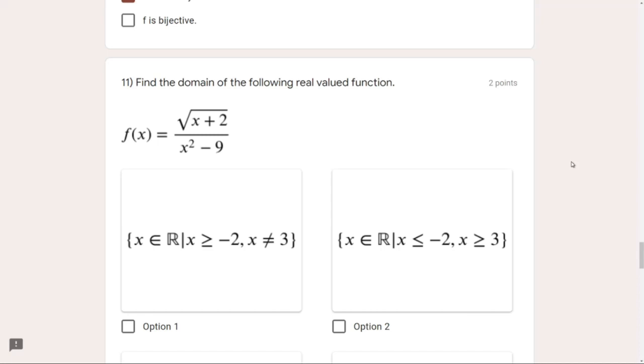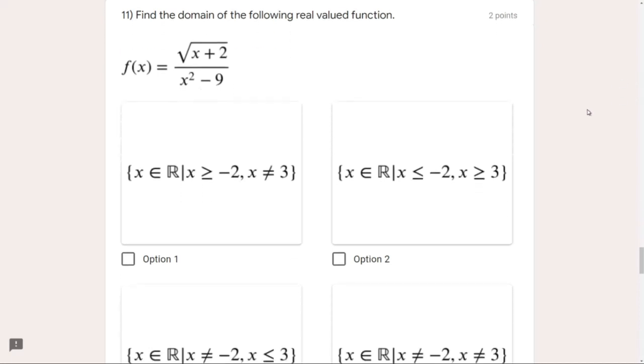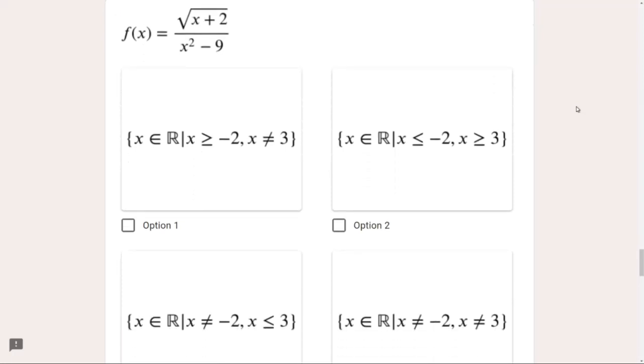Now, for which numbers will x squared be equal to 9? Because x squared minus 9 should not be 0. So x squared should not be equal to 9, and that means x should not be equal to minus 3 or 3. Now these options might be tricky in this case. We would say there is no such condition, x is not equal to minus 3 or 3. So first of all, let us club both the conditions which we have got. The first thing is x is greater than or equal to minus 2. The second thing is x is not equal to minus 3 and x is not equal to 3.